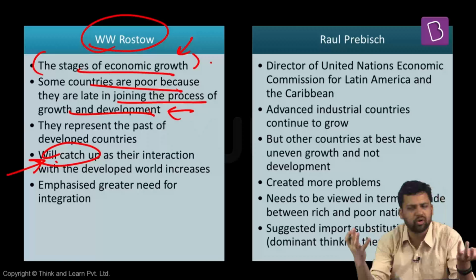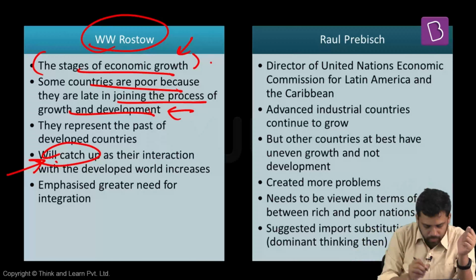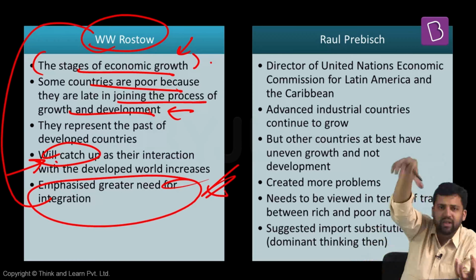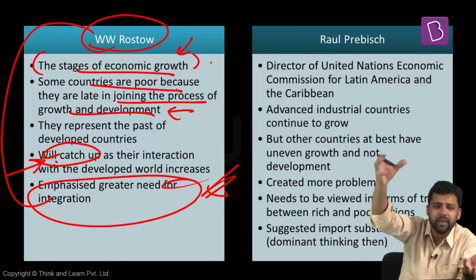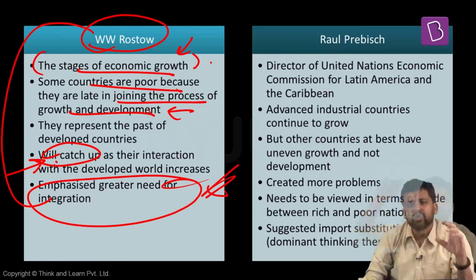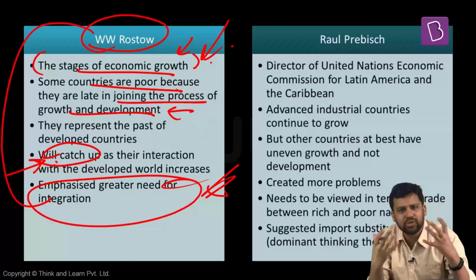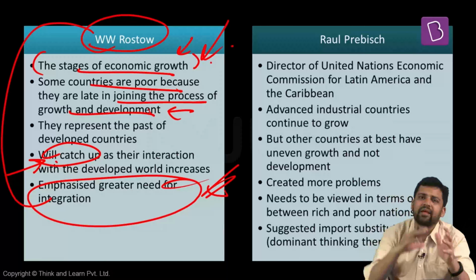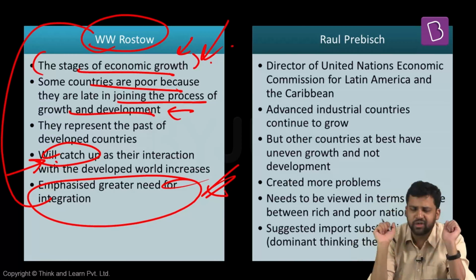If the interaction with the advanced industrial economies increases, they will catch up and move here. So Rostow is suggesting that the countries lagging behind and the countries at an advanced stage should have greater interaction and greater integration between them. That way, they can easily catch up. They can move from here to here. So this was the prevailing notion at that point of time: countries lagging behind can move up the hierarchy, provided there is integration with the advanced industrial economies.